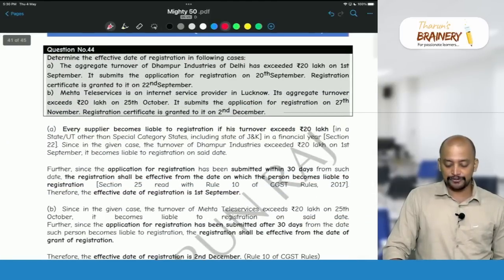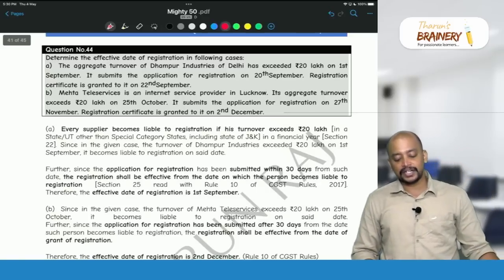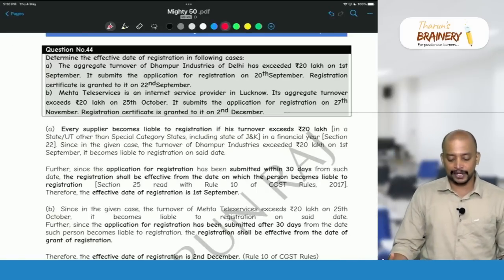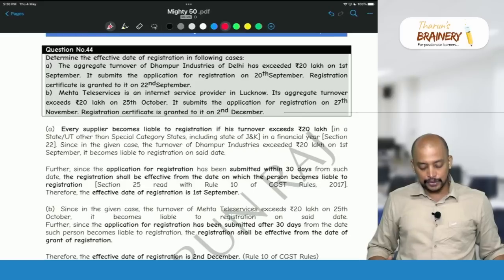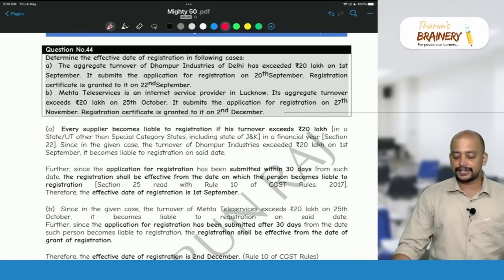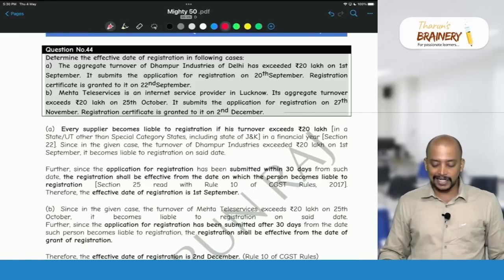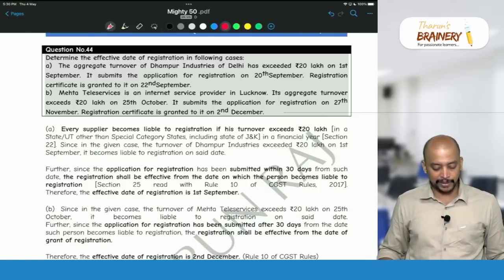Then question number 44, determine the effective date of registration in the following cases. The aggregate turnover of Dampur Industries of Delhi has exceeded 20 lakhs on 1st September. It submits the application for registration on 20th September. Registration certificate is granted to it on 22nd September.